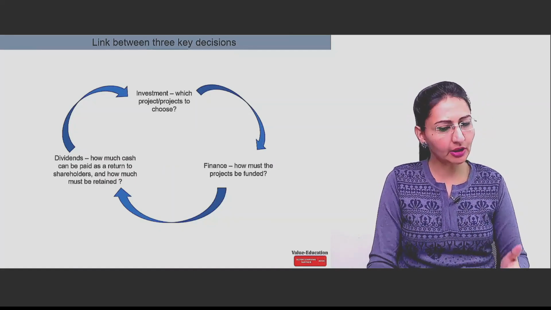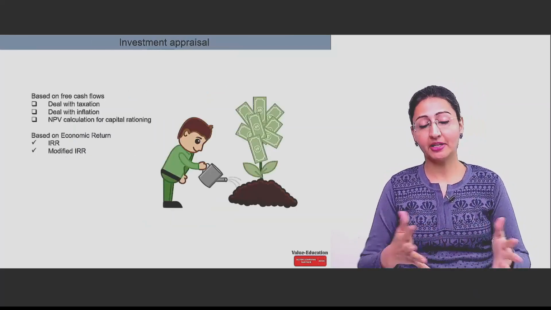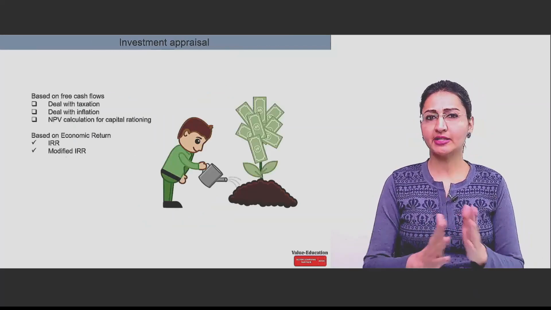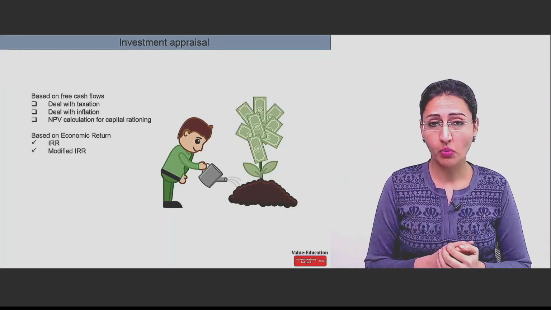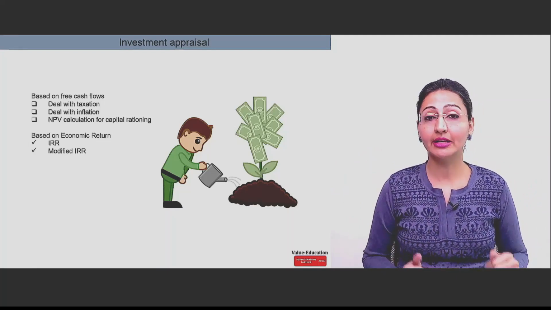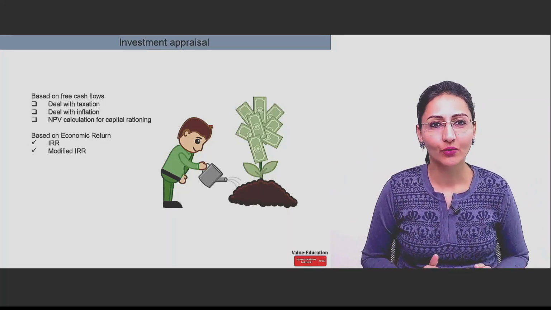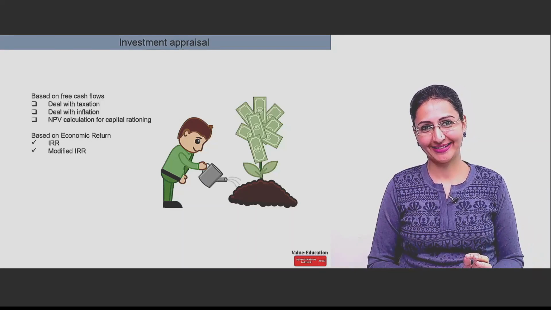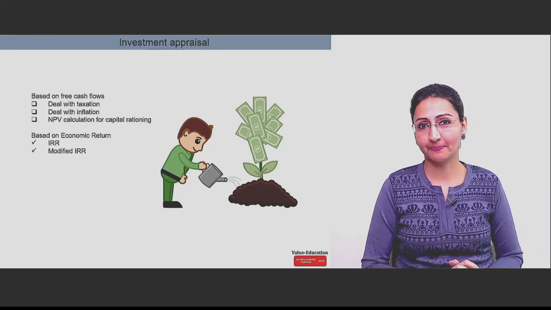The examiner looks for these key decisions. Next comes investment appraisal. There are some concepts which we are going to see and study, which are there on your screen. Dealing with taxation, we are going to see. Dealing with inflation, because we are living in an era which is not inflation free. So inflation's impact you have to give in the cash flows.